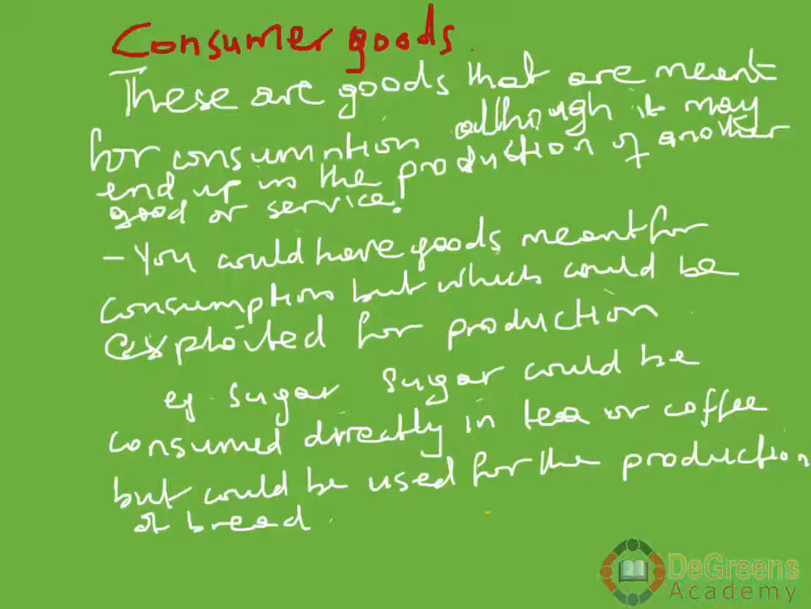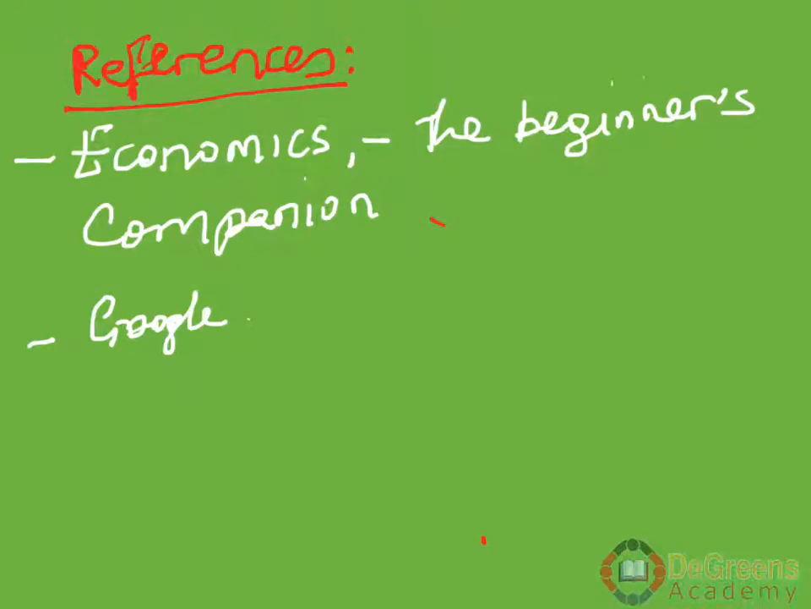So let's look at our references. Just go into the economics, the beginner's companion, and I would advise you to go into Google. Just go into Google and check out the word commodity. You will find something interesting out there.